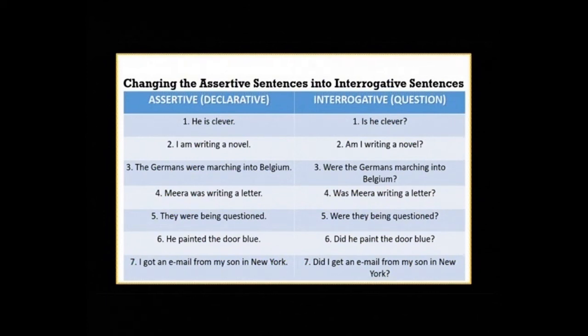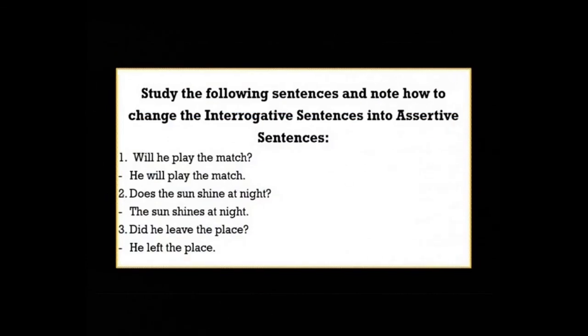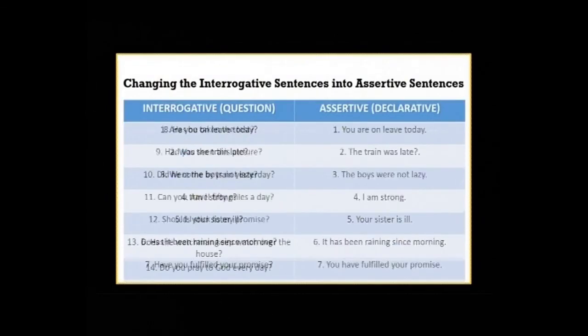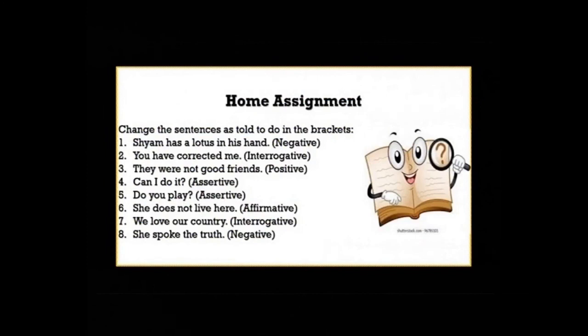Sixth, he painted the door blue. Here we will add did. Did he paint the door blue? And the last one, I got an email from my son in New York. Did I get an email from my son in New York? Because last two sentences are simple past, so we added did. Now, for your homework, you will all do these questions.